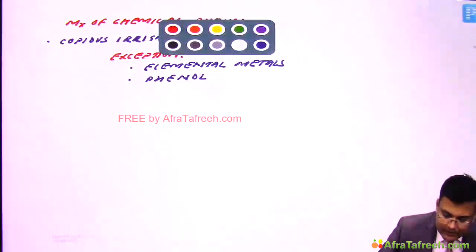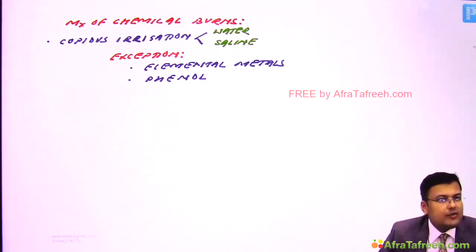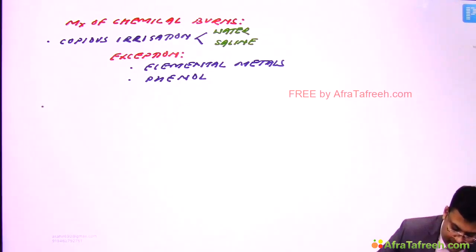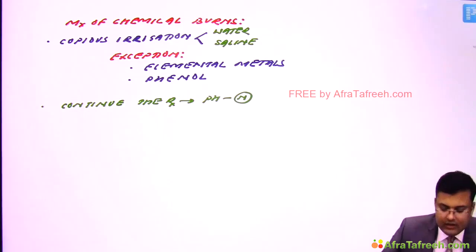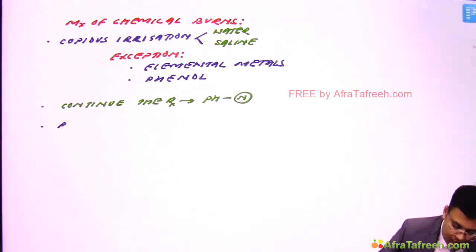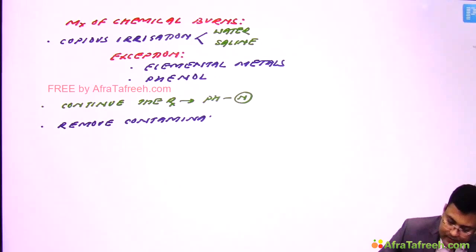Okay. Second thing is, the treatment should be continued until the pH becomes normal. So continue the treatment until pH becomes normal. Whatever contaminated clothing and jewelry are there, they should be removed. So remove contaminated clothing and jewelry.